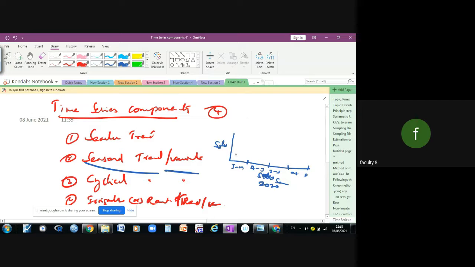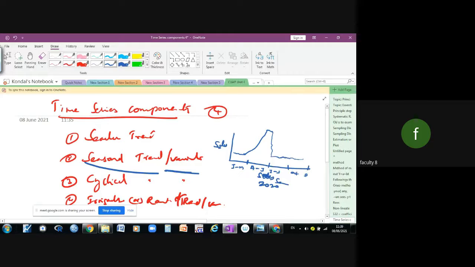During January to March the sales will be like this. After February or March it may increase. When it comes to April, May, June, it goes up. Then again it decreases, and there are fluctuations. When it comes to June or July it decreases, and the rest goes like this.